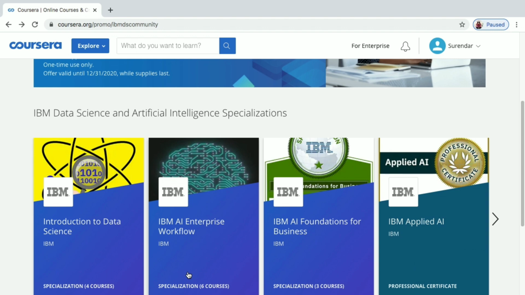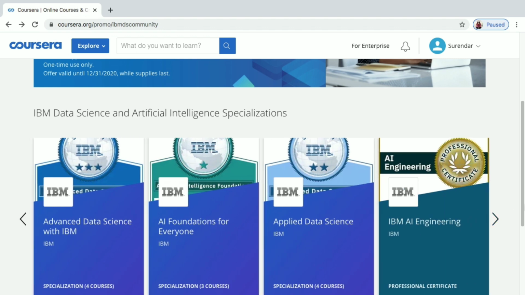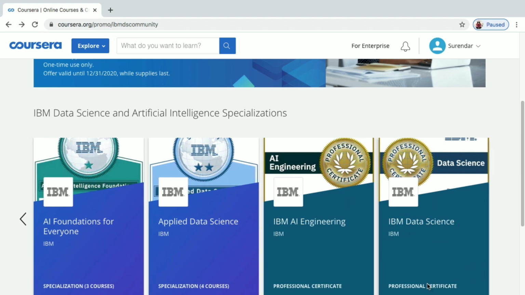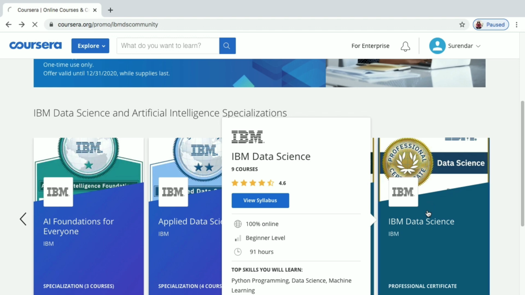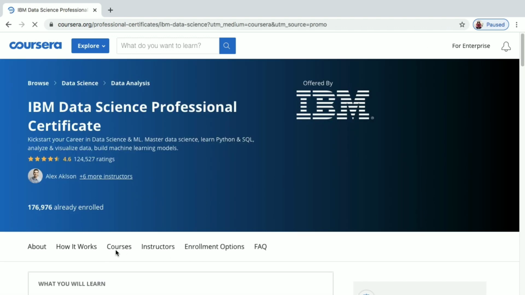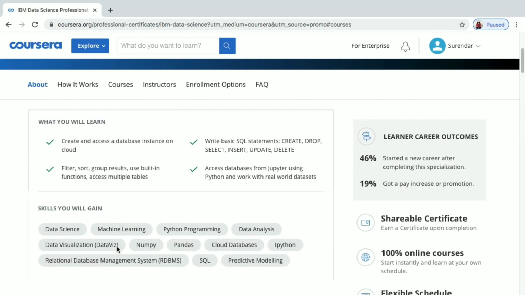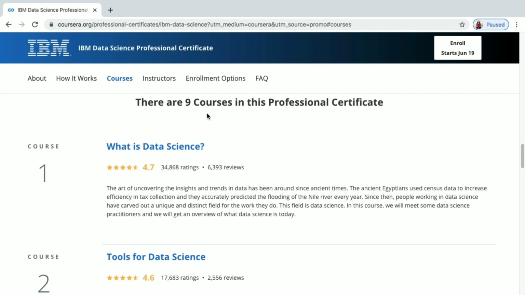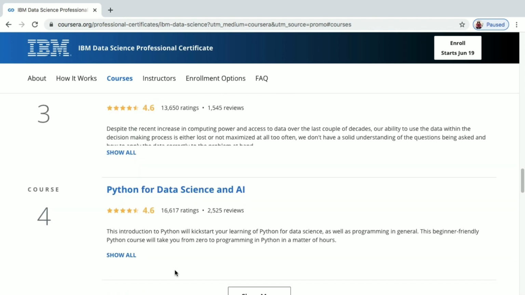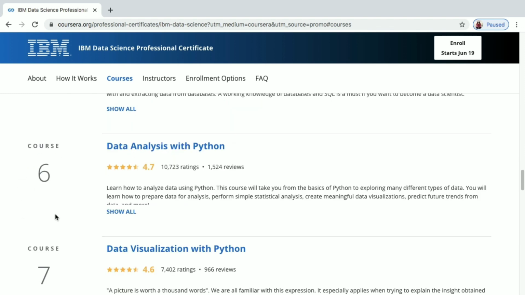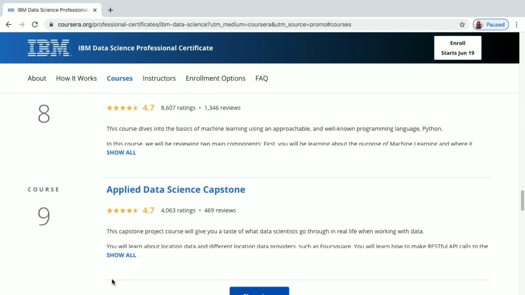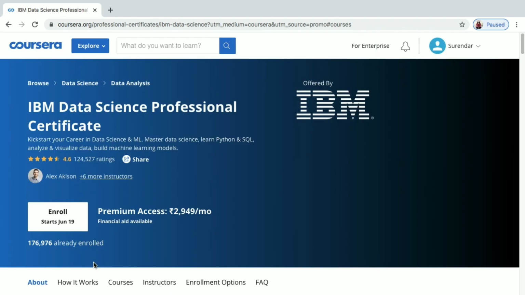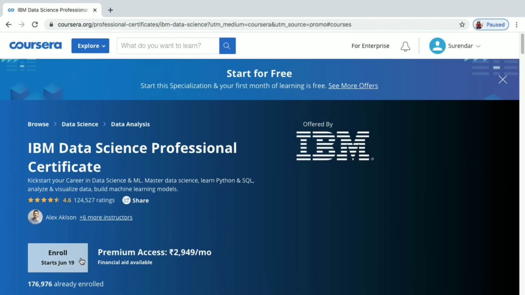Let's see another one, IBM AI Engineering. Let's say IBM Data Science. This one has specifically 9 courses in total. Let's see what are those 9 courses. Some of the courses might repeat. See here again, in these 9 courses also, you can see the same thing. 1, 2, 3, 4, 5, 6, 7, 8, 9. So there are 9 courses which you need to complete to get this IBM Data Science Professional Certificate. Don't worry, some of these courses will repeat as all of them are integrated.